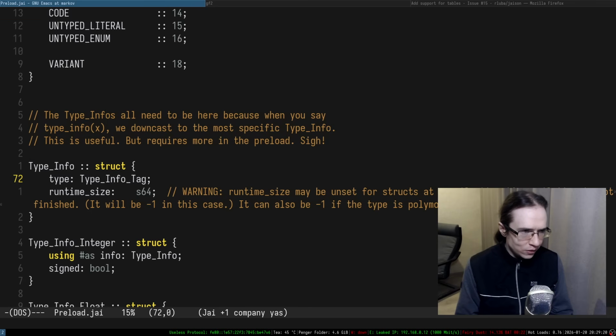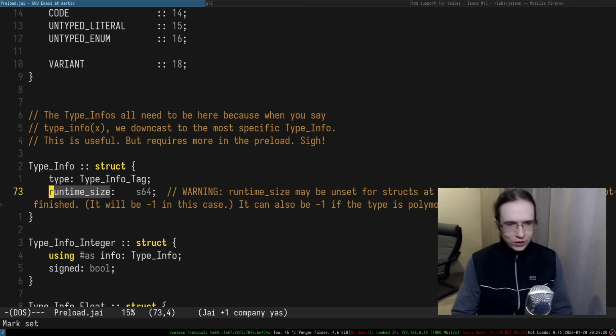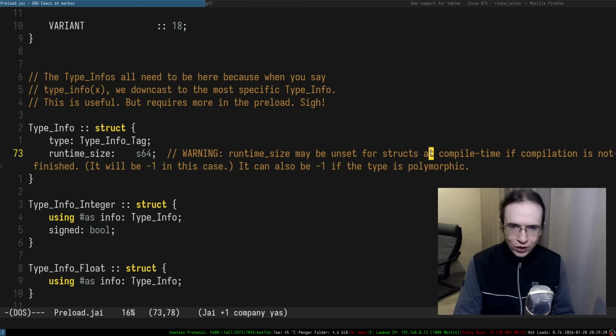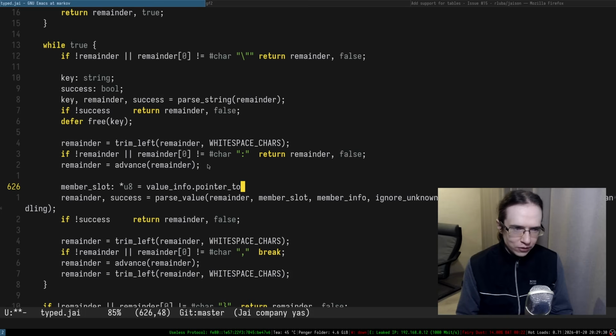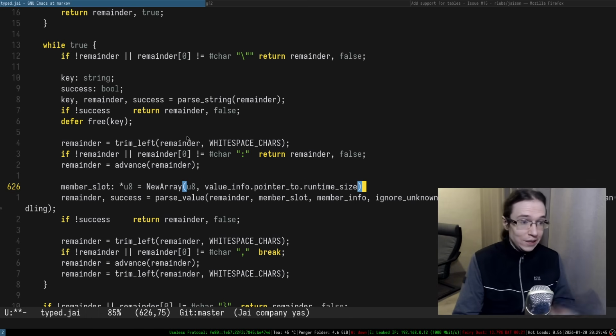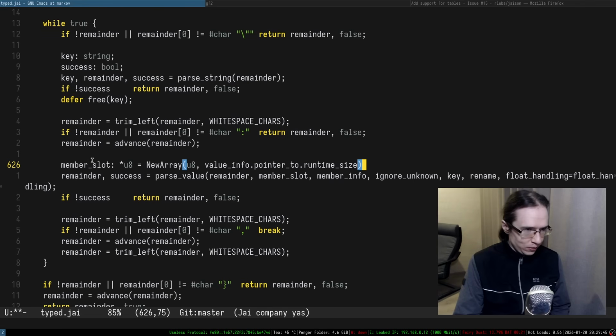So now here, runtime size. Warning: runtime size might be unset for structs at compile time if compilation is not finished. But we're not doing that at compile time, we're doing that at runtime, so that's totally fine. I want to allocate an array of bytes of this specific size. As far as I know, there is something like a new array, and I say, allocate me an array of that specific size, and this is our slot. This is what we're going to be actually rendering everything.